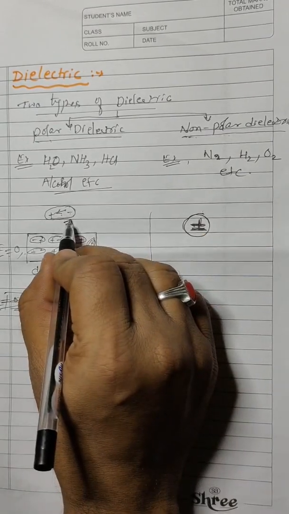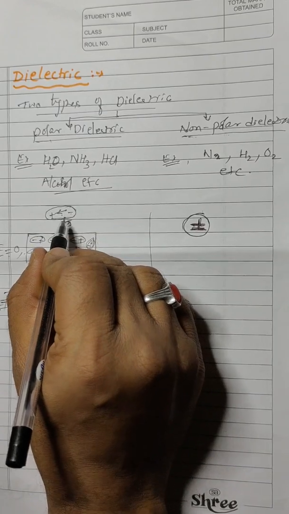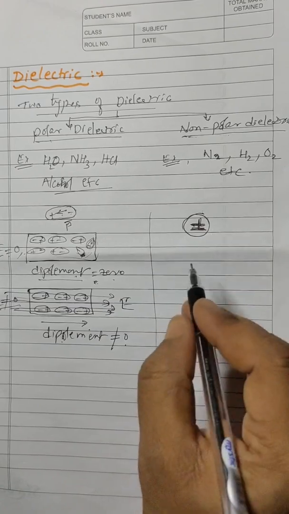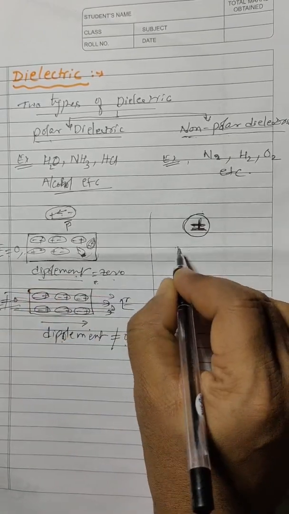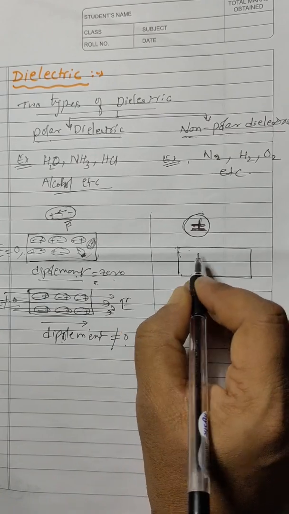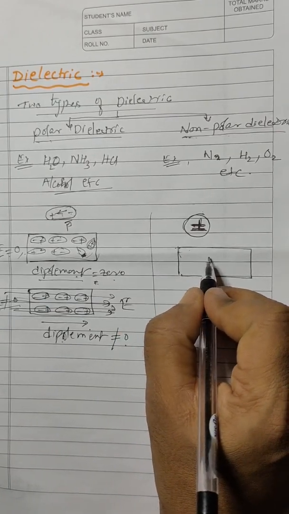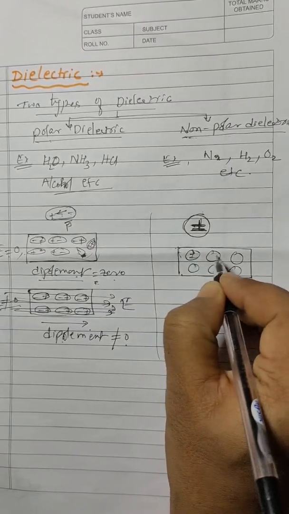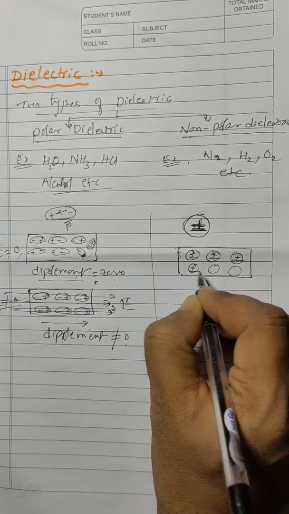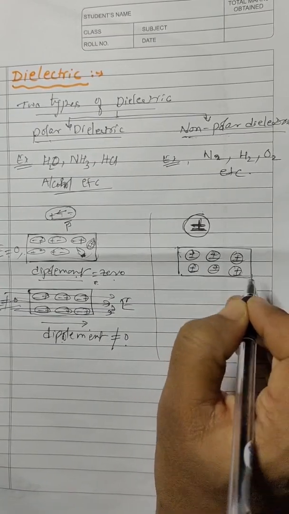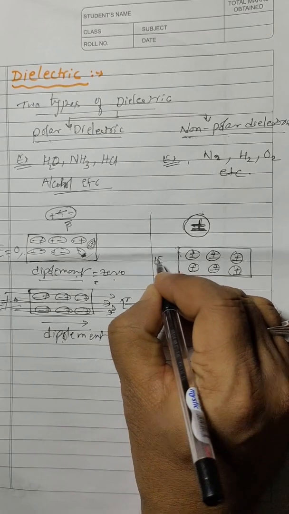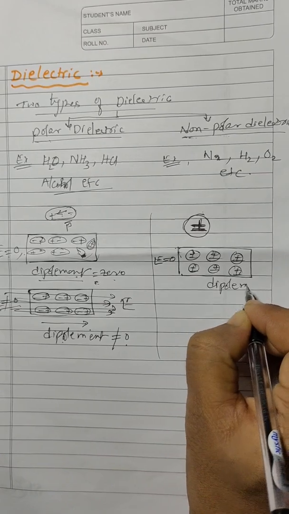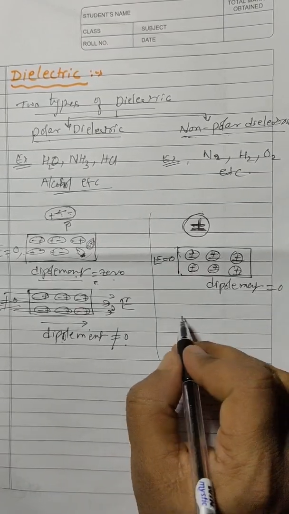But in a polar molecule, the single molecule has a permanent dipole moment, whereas here the dipole moment is 0. So this is a non-polar dielectric, suppose I have taken. Positive and negative all coincide, such that the net dipole moment is also 0. When the external field is 0, the dipole moment is also 0.